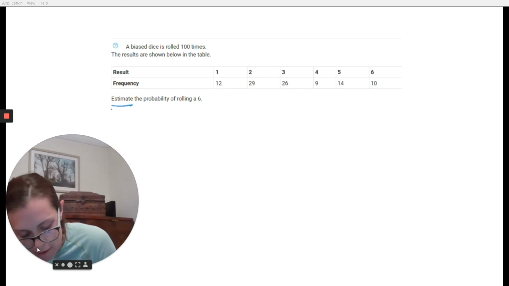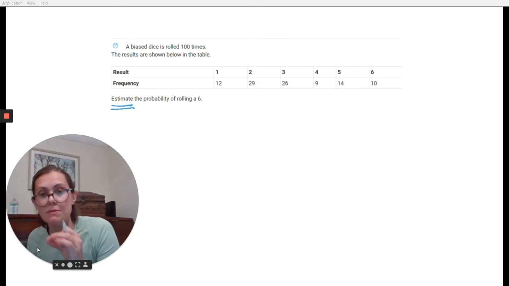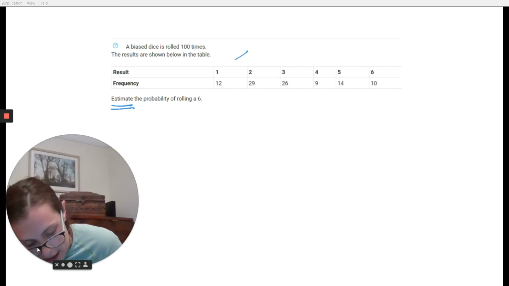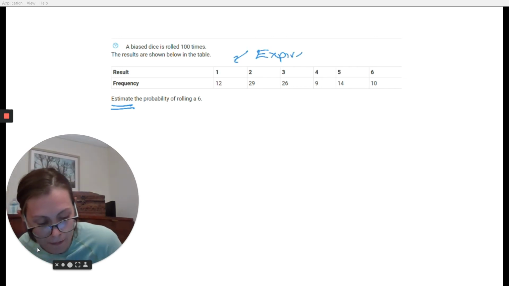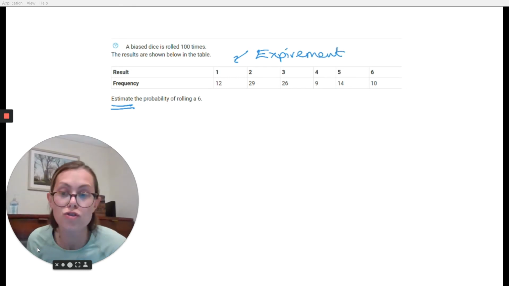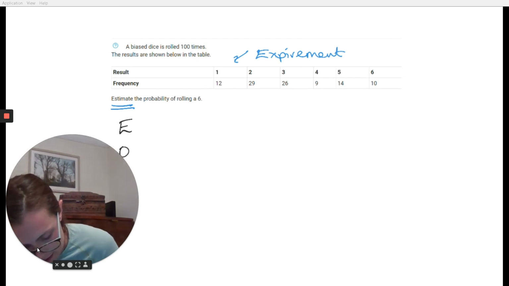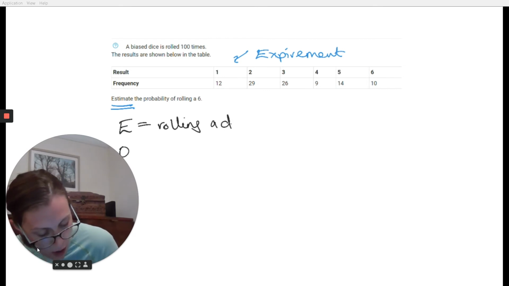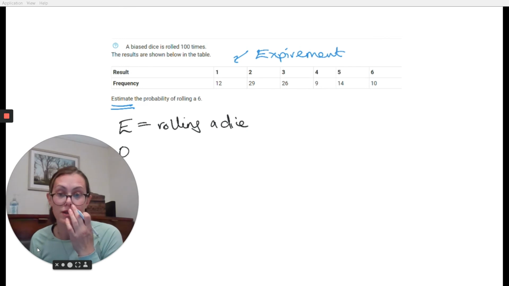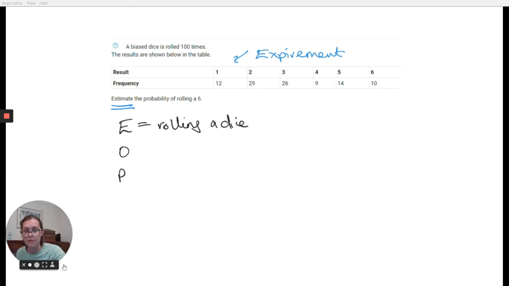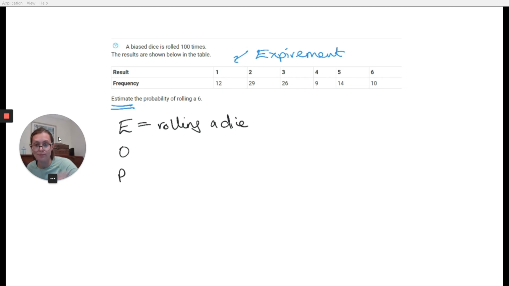So remember, think to yourself, well, why is it asking me to estimate? It's asking me to estimate because I'm using this experiment to work out my probabilities. So exactly the same again, I'm going to have my event, my outcome, and my probabilities. In this case, my event is rolling a dice. I don't know if it's fair, it doesn't tell me, but my event is rolling a dice. Our possible outcomes, well, because it's a dice, are a 1, a 2, a 3, a 4, a 5, and a 6. And now work out my probabilities.